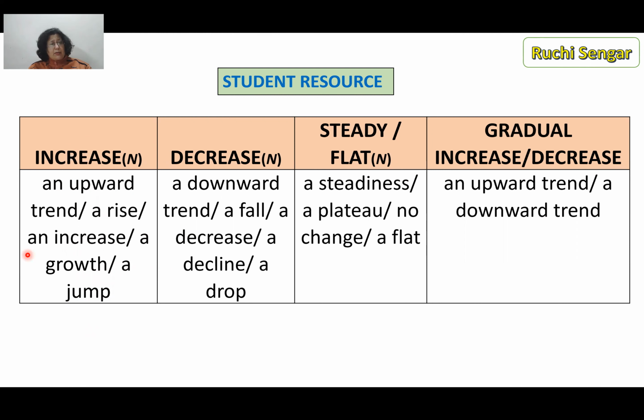In fact, you could delete one or two from here if you want. Okay, don't confuse them. Then for a decrease, they could use the following. For something that has remained the same, has neither increased nor decreased, a steadiness, a plateau. So these are all nouns, please. These are all the noun forms, not the verb forms. Gradual increase, gradual decrease, you could tell them to use something like this, something minimal.